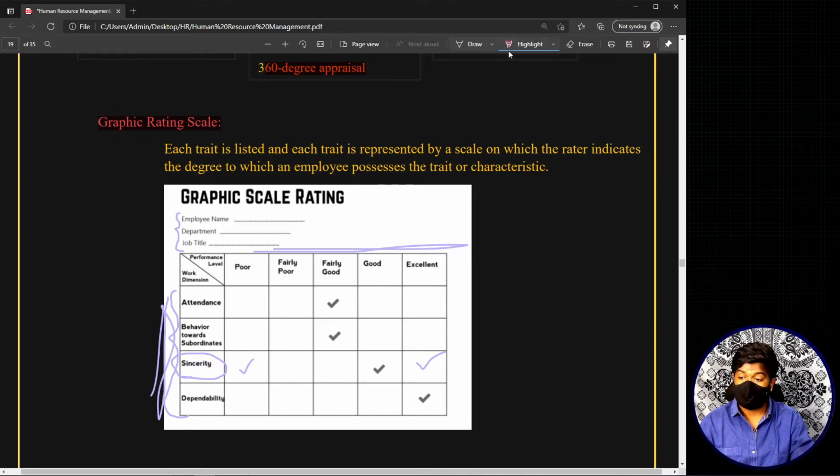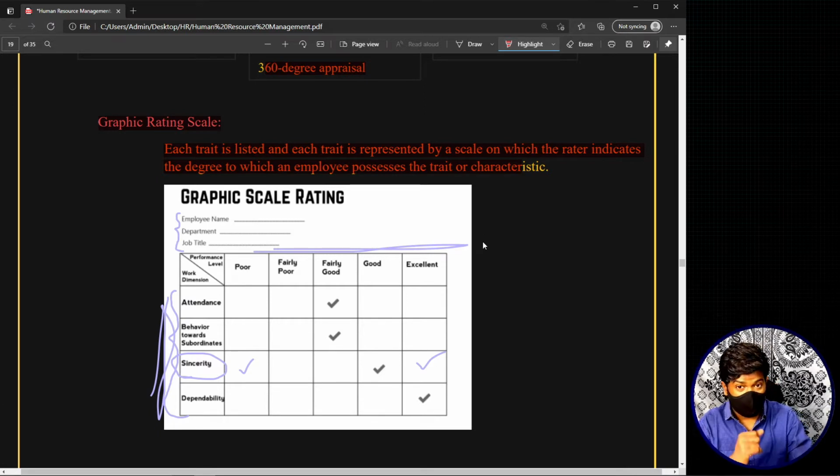Now let's look at the explanation. Each trait is listed in this column, and each trait is represented by a scale on which the rater indicates the degree to which an employee possesses the trait or characteristic. Now let me give you an important basic point.